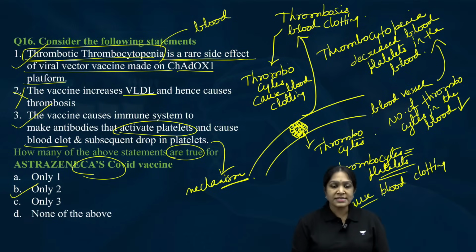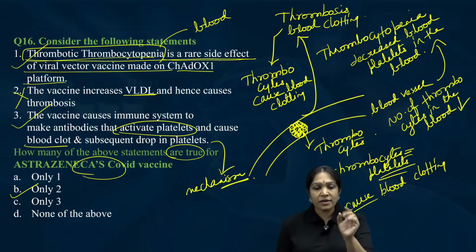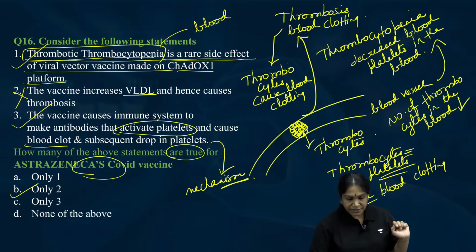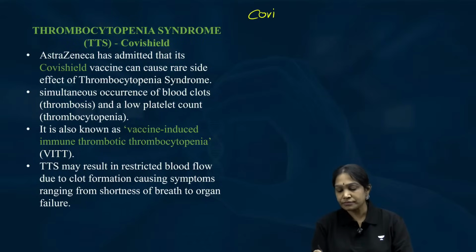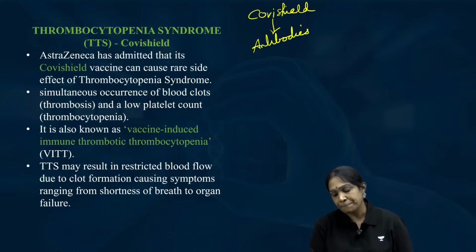So what is the mechanism? How does it cause this? When you take Covishield, I will explain it. Remember it like a flow chart. You have taken Covishield. Then what happened? It produced antibodies.